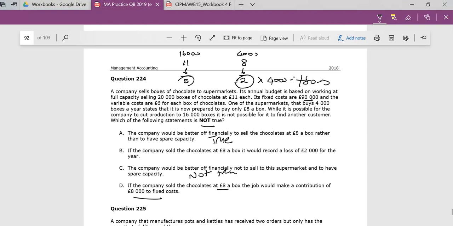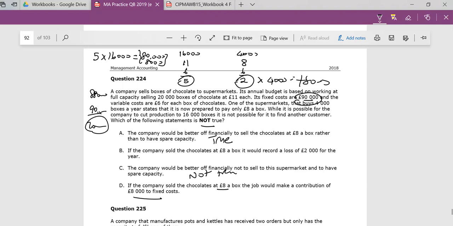Well, if I went ahead, I'll say, well, 5 times 16,000 is the contribution I'm making on the other boxes, on the 16,000 boxes. 5 times 16,000 is 80,000. So that's 80,000. I've made 8,000. I made a contribution of 8,000 here. So I have my total contribution is 88,000. But my fixed cost is 90. So in effect, you have made a loss of 2.